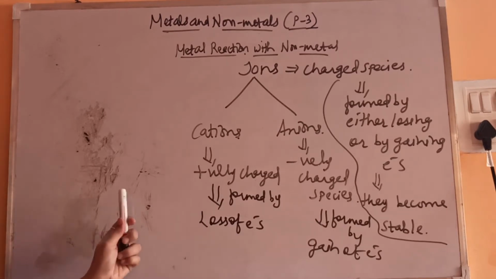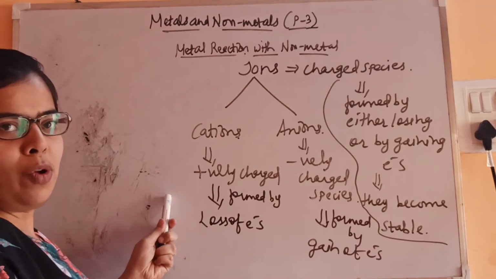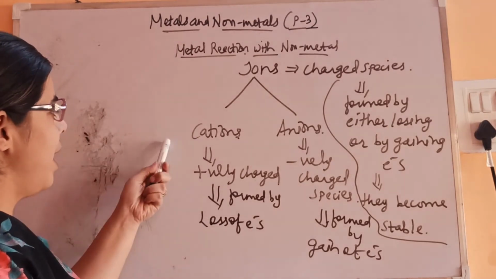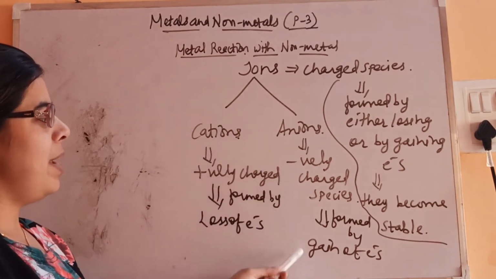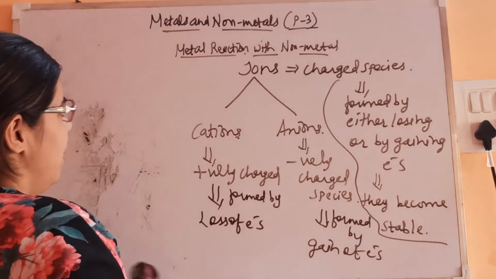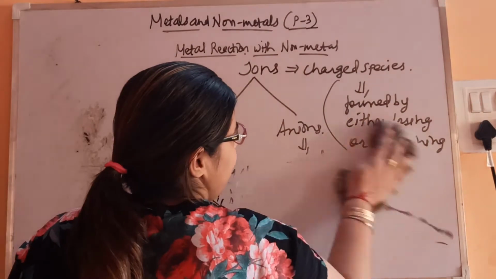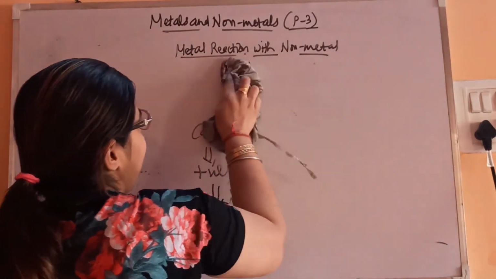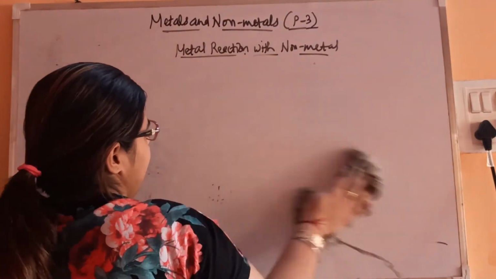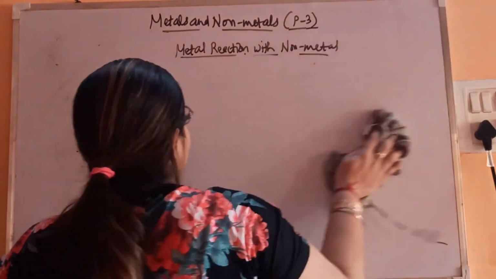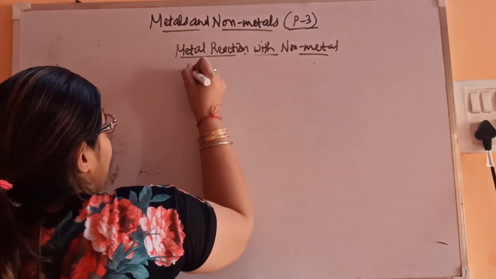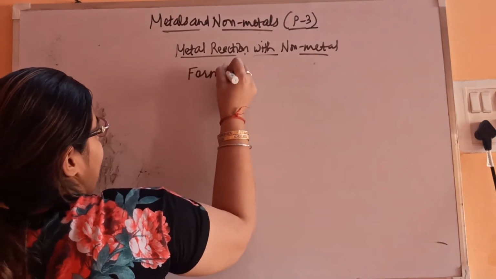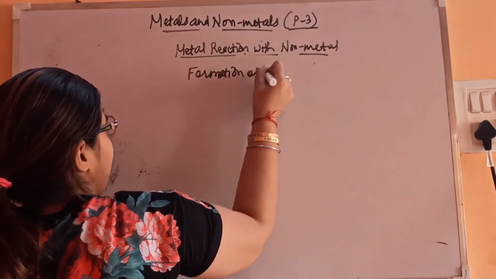Fine. So I think this is clear to everyone. You already know this from your previous class: cations are positively charged, formed by loss of electrons. Anions are negatively charged, formed by gain of electrons. Okay, so let's see how they are getting formed by losing or gaining their electrons. Formation of cations.